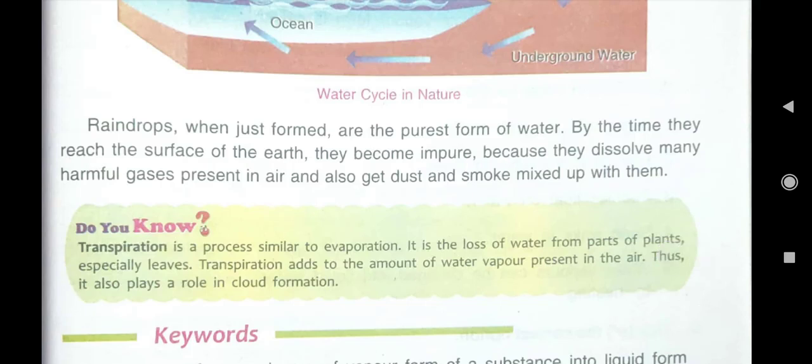Here you see, raindrops when just formed are the purest form of water. So children, if the question is asked, what is the purest form of water? What you will write? Rainwater. But when the rainwater comes down on the earth, in the atmosphere it mixes with the gases, dust and smoke, and it becomes impure.